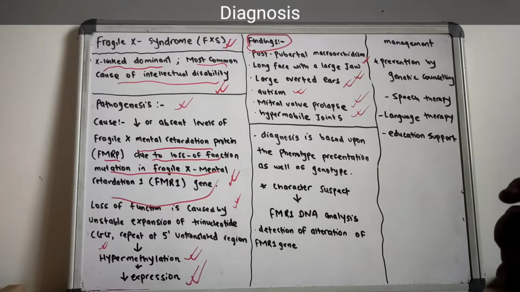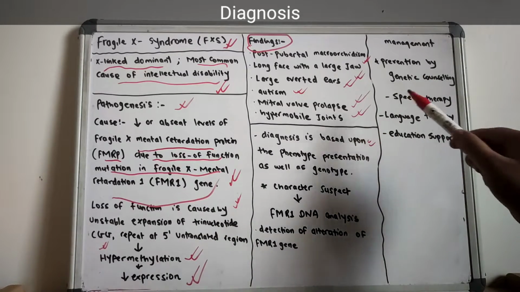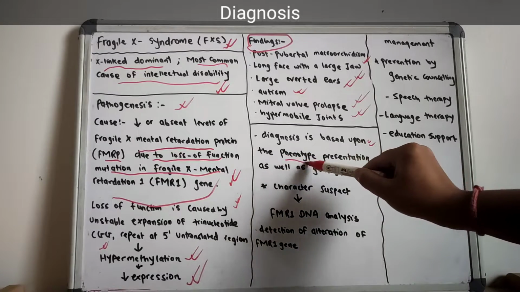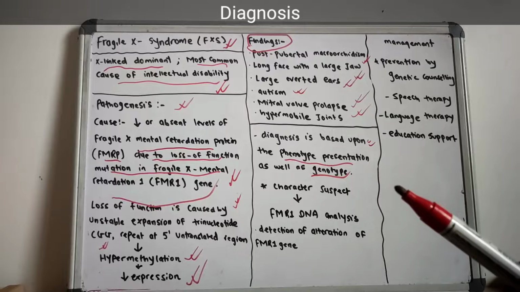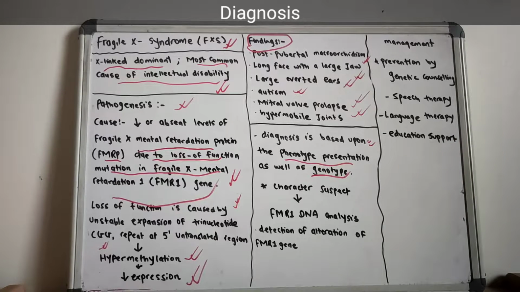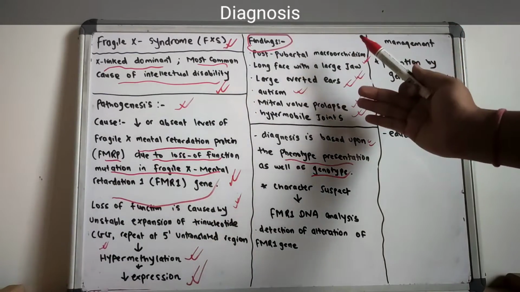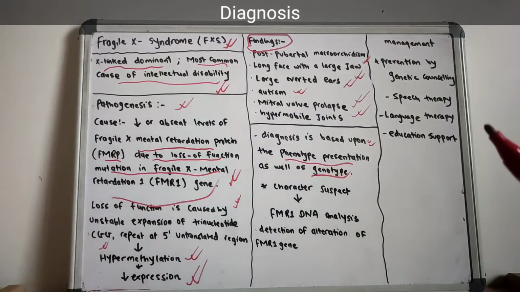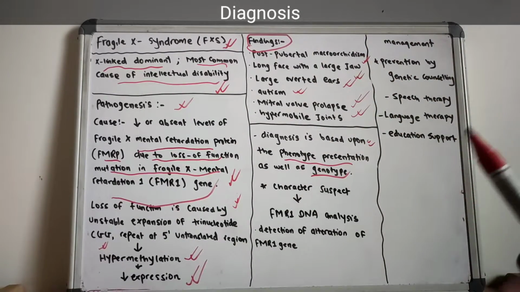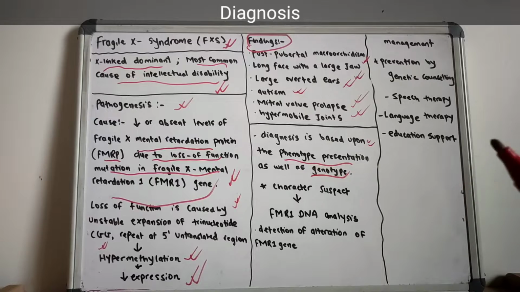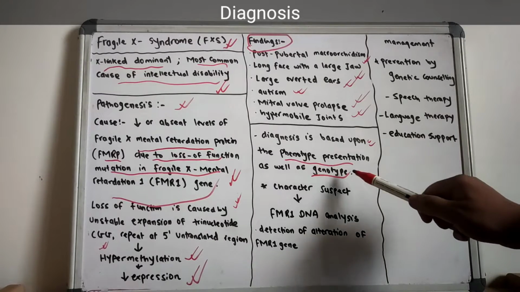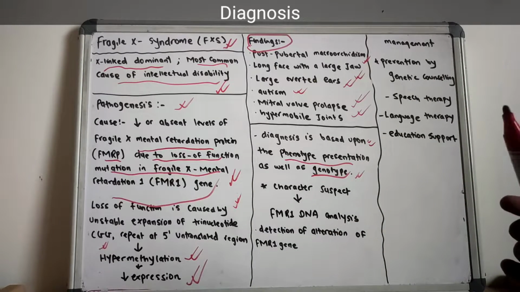So now let us move towards the diagnosis. The diagnosis is based upon the phenotypic presentation as well as the genotypic analysis of the person. If the person is suspected of having Fragile X syndrome with features like post-pubertal macroorchidism, long face with large everted ears, autism, mitral valve prolapse, or hypermobile joints, we consider doing a genotypic analysis.